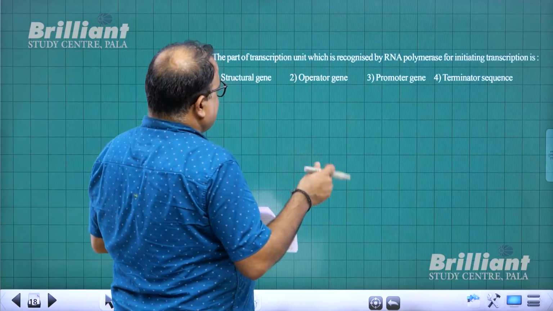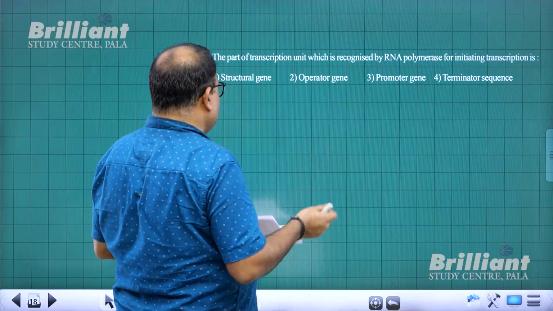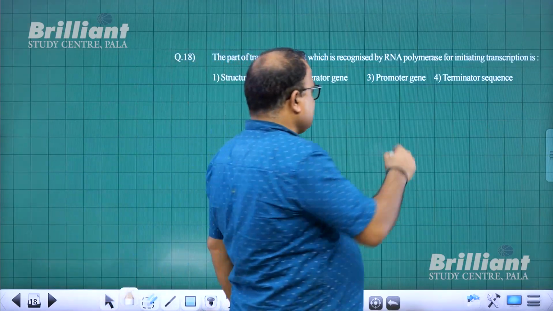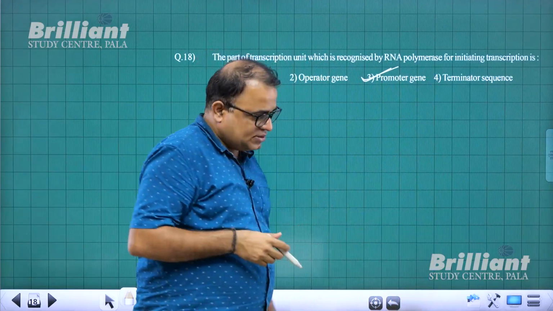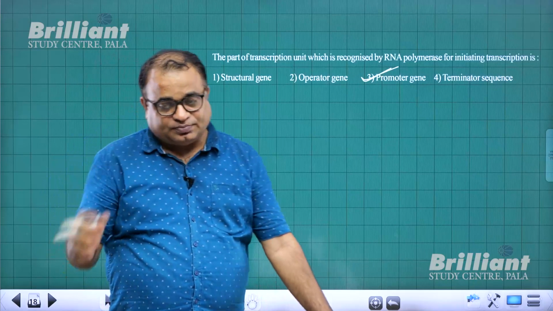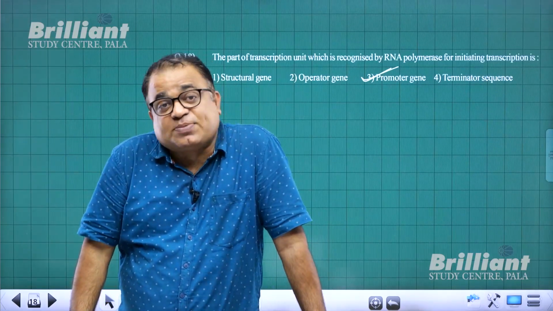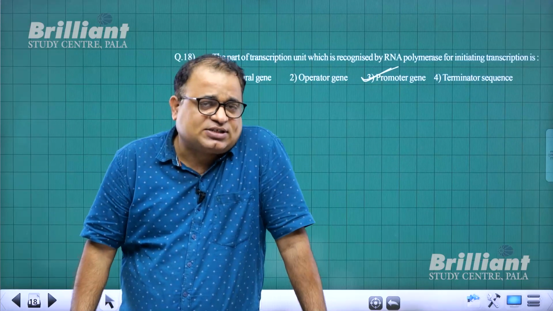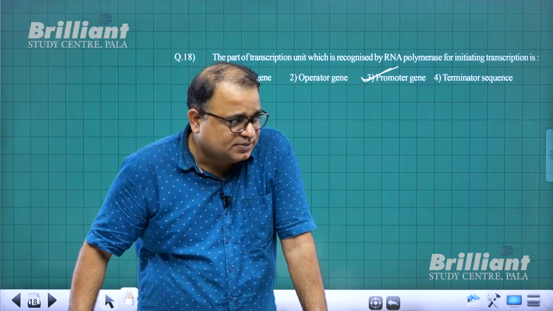The part of transcription unit which is recognized by RNA polymerase for initiation. You know, for initiation, promoter is the region that is recognized by RNA polymerase with the help of sigma factor. And thereby sigma factor is called initiation factor.